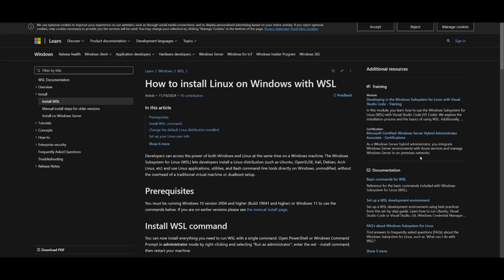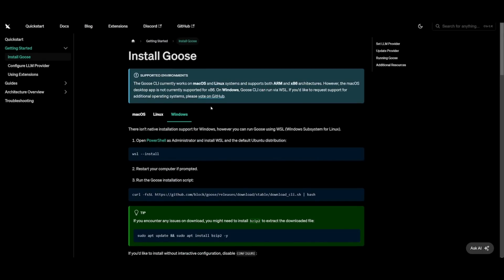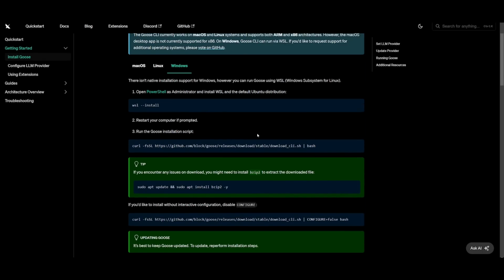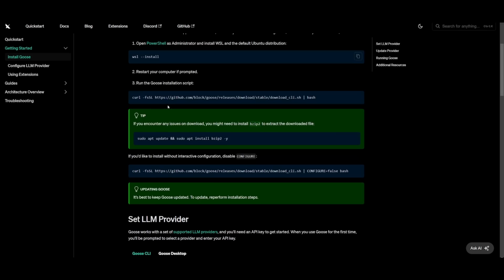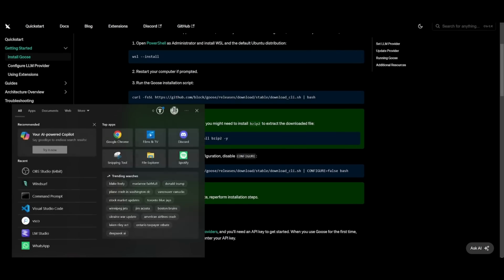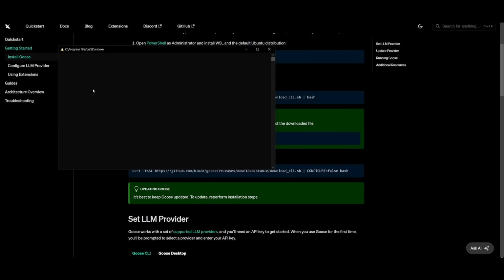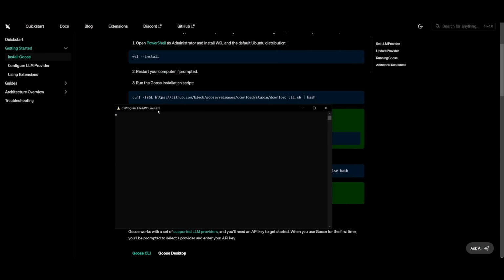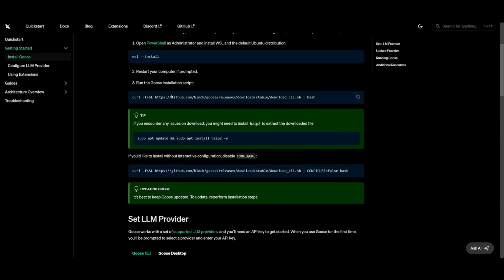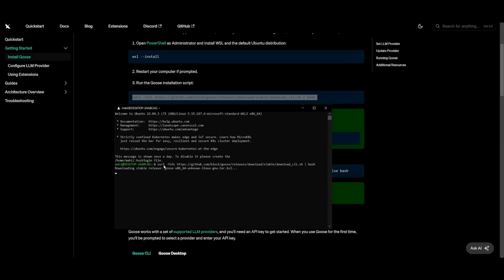Now, if you're on Windows, you're going to need to make sure that you have the WSL prerequisite fulfilled. Once you have it installed, you're going to need to obviously restart it. They actually showcase how you can set up WSL. Once you have that, you want to then go ahead and open up WSL. You want to open up the command prompt, and what you want to do is run the Goose installation script. So go ahead and copy this and go into your command prompt and paste this in.